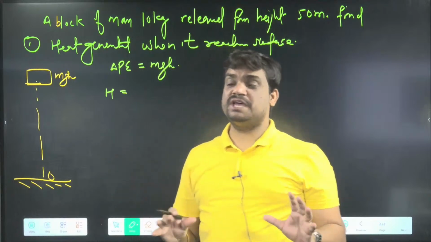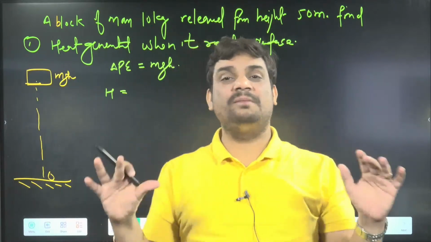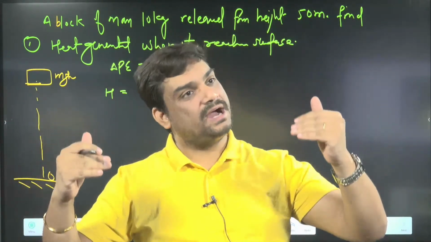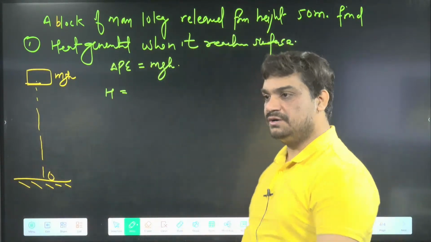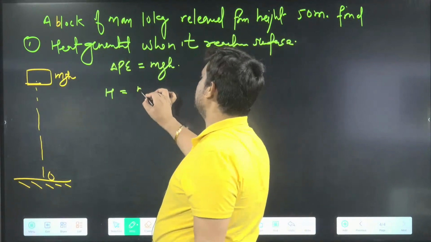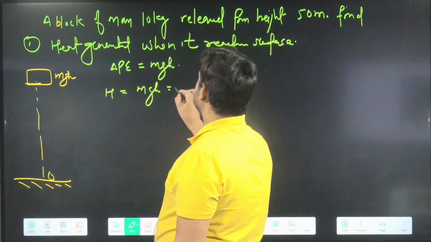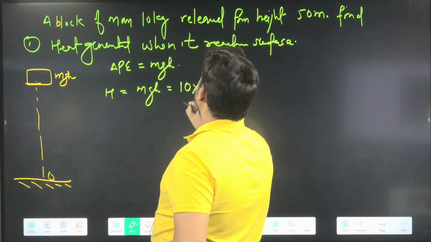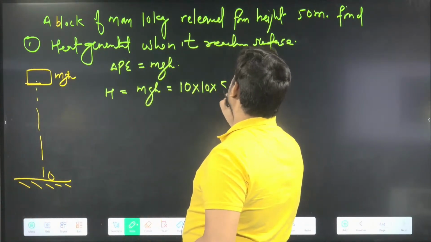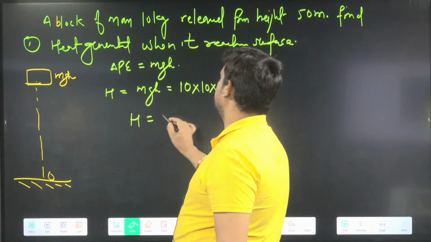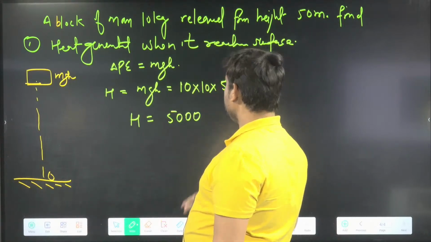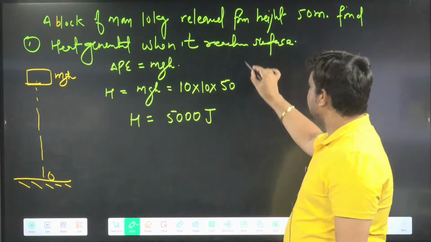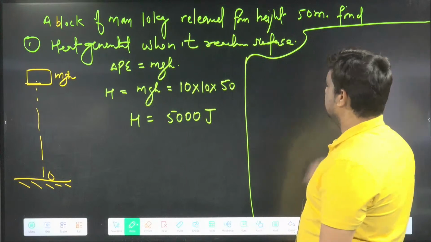In this question, they have not specified how much part is converted into heat, and they have not given anything, so we are going to assume 100% is converted into heat. So heat is equal to mgh. Let's calculate this value. m is 10, g is 10, and h is 50, so we get 5000. 5000 joule of energy is generated in this question.